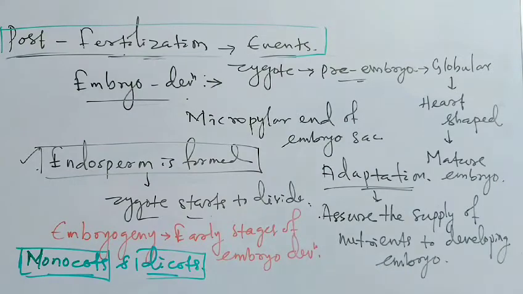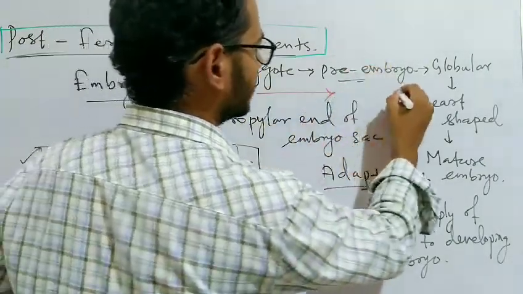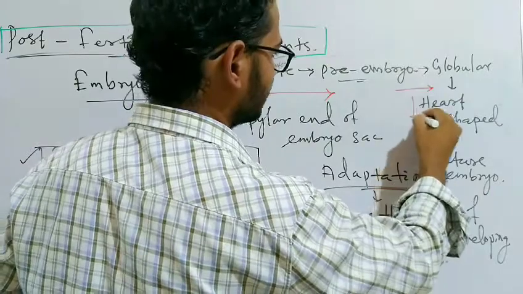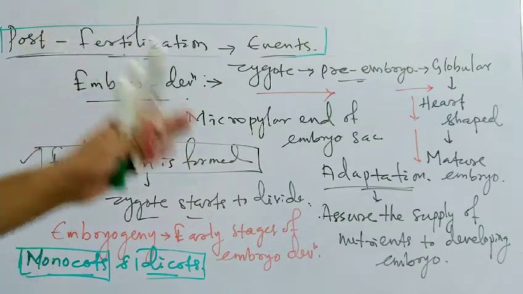So this is the process the zygote travels through: it divides and becomes pre-embryo, then a globular structure, then a heart-shaped structure, and finally the mature embryo.